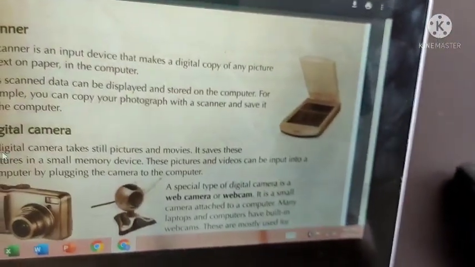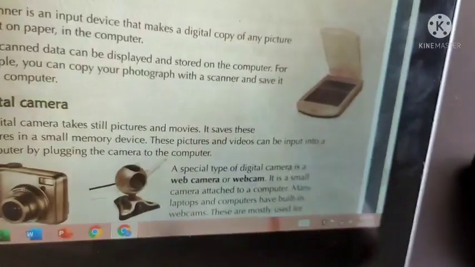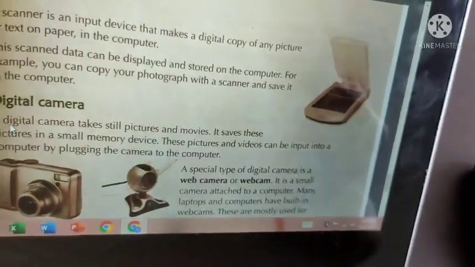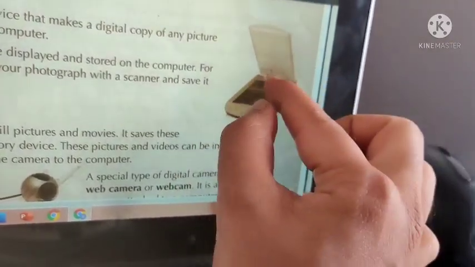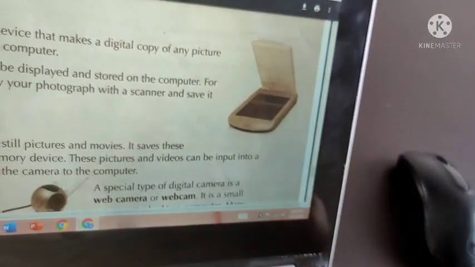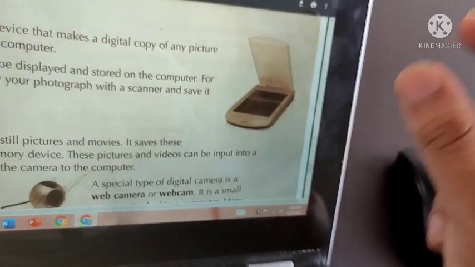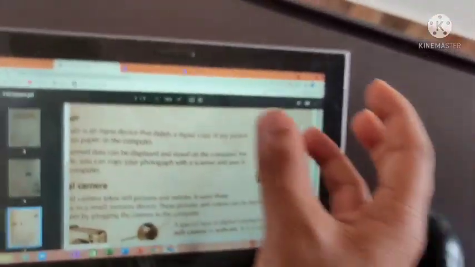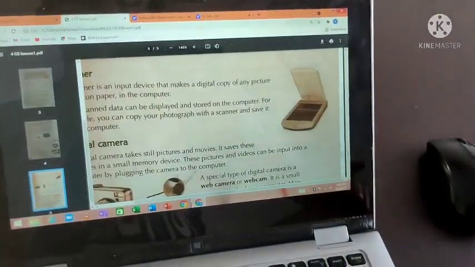Say you write something on a paper. If you have a scanner at home, or if someone knows how the scanner works, you can ask them. You keep the paper in this place, close it, and scan using the computer. The scanner will scan every bit of data you have written on the paper, and exactly the same thing that is on that paper will be converted into an image, and that image can be stored in the computer. That is how a scanner works.